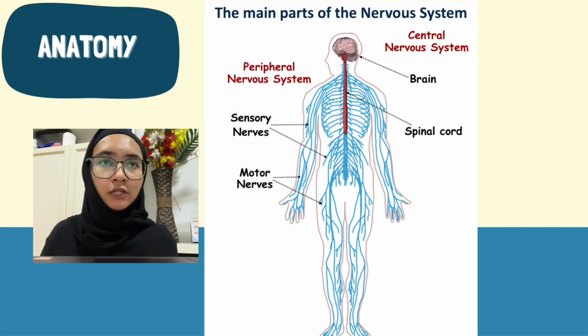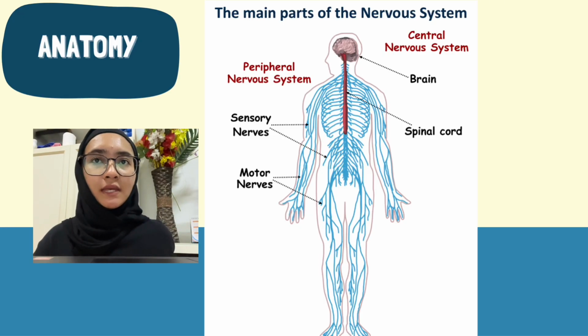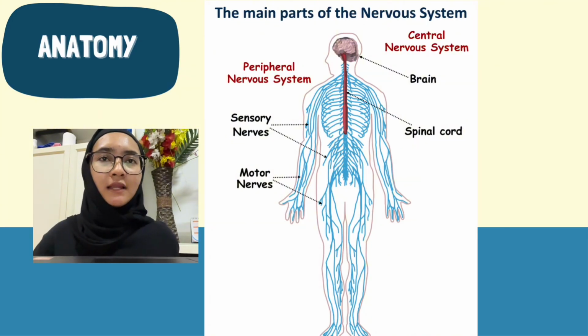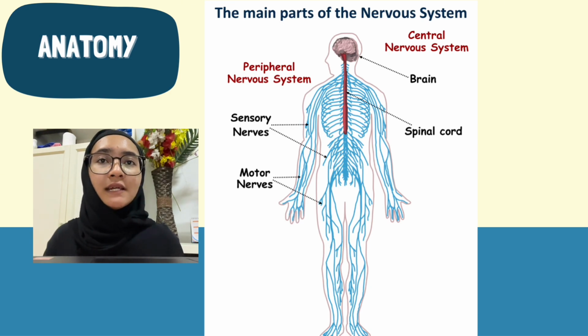Next, we have the motor nerves, which we also know as efferent nerves, that carry signals from the central nervous system to muscles or glands. They are responsible for movement and muscle contraction. When the brain decides to move, motor nerves send signals to the skeletal muscle, allowing actions such as walking, running, or even lifting an object. Motor nerves are further divided into somatic and autonomic nerves. Somatic motor nerves control voluntary movement of skeletal muscle, while autonomic motor nerves control involuntary functions such as heart rate